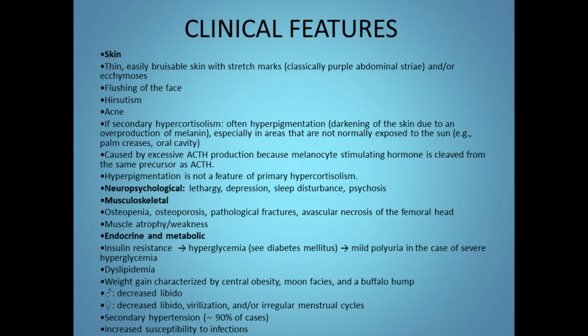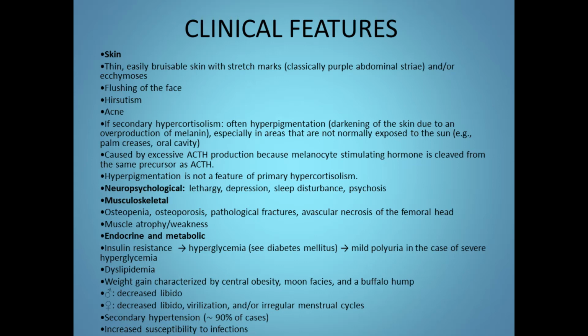If secondary hypercortisolism is present, there is often hyperpigmentation, darkening of the skin due to an overproduction of melanin, especially in the areas that are not normally exposed to sun, for example, palm creases or the oral cavity, caused by excessive ACTH production because melanocyte stimulating hormone is cleaved from the same precursor as ACTH. Hyperpigmentation is not a feature of primary hypercortisolism. So, when you see a patient with hyperpigmentation, we have to think about secondary hypercortisolism, not the primary.